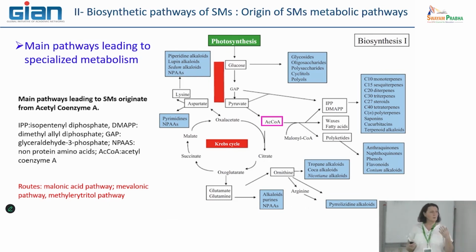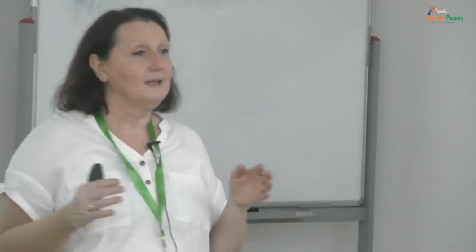This molecule is also involved in primary metabolites, which means that to have enough precursor to feed both primary and secondary metabolism, you need enough production of acetyl-CoA.